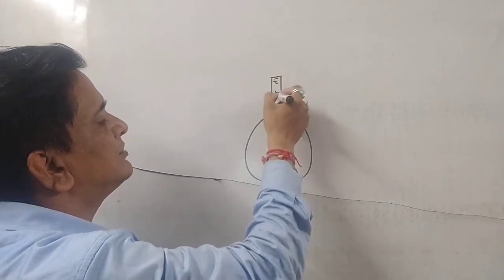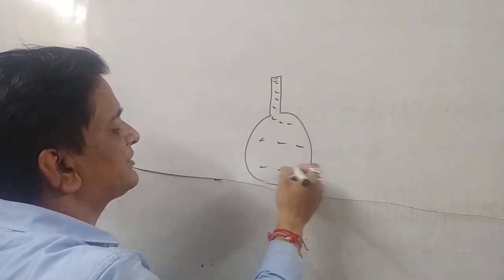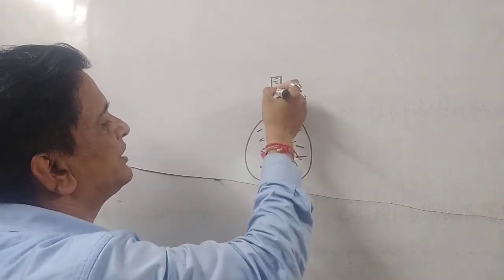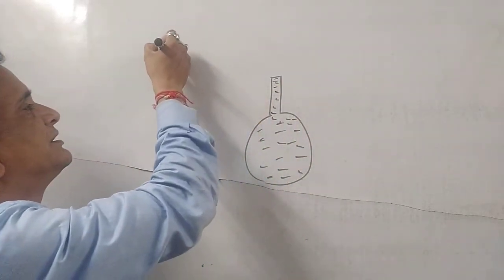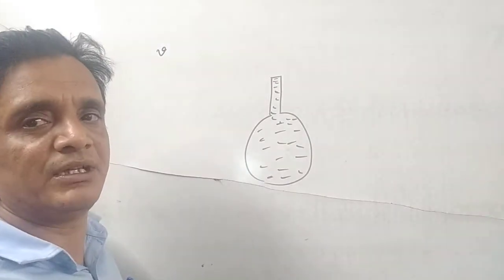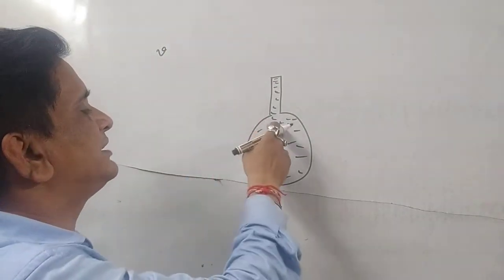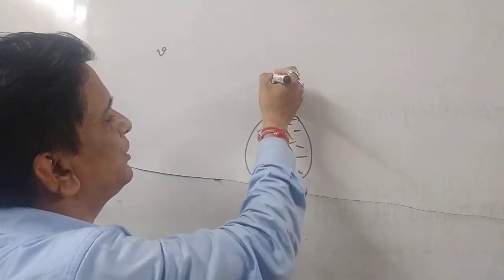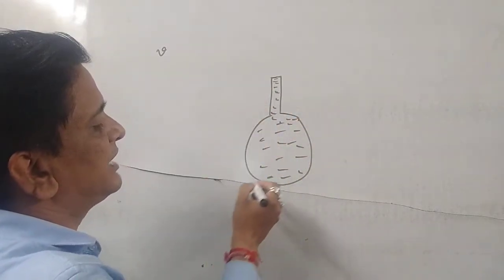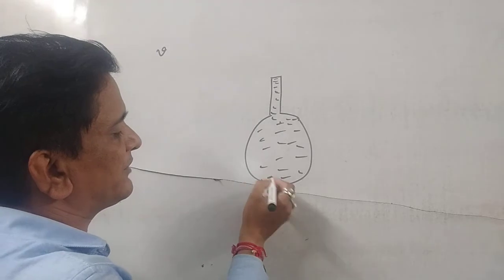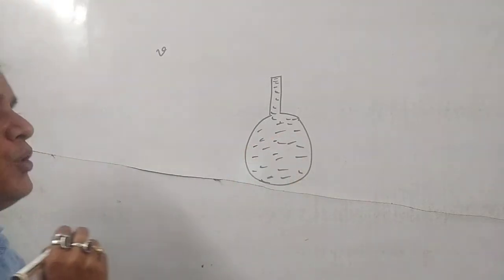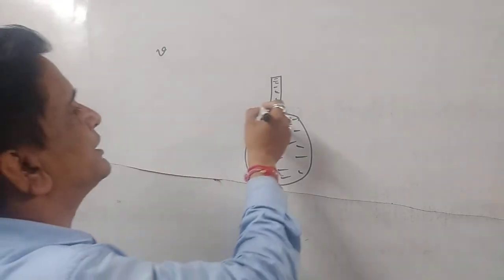Now suppose we have taken a vessel whose initial volume is V. Clear? The volume of the vessel is V. So if it is full with water, then the volume of the liquid kept inside it is also equal to the volume of the vessel.